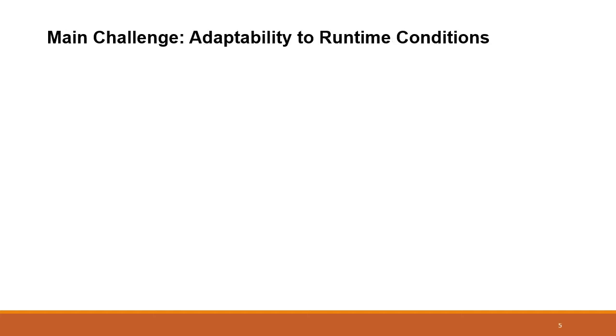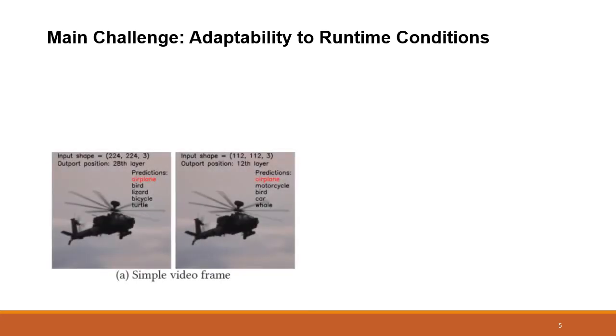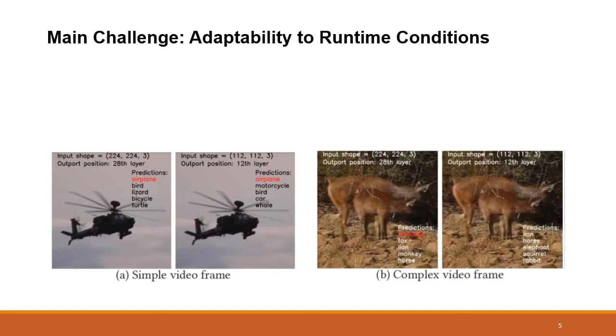One main motivation of ApproxNet is that when we look at the SOTA image or video classification models, for example ResNet, we found that video frames of different complexity categories are best suited for different model configurations. For example, for a simple video frame, using either a computationally heavy configuration or a light one makes no difference. While for a complex video, we indeed need a deep model with a larger input resolution to correctly